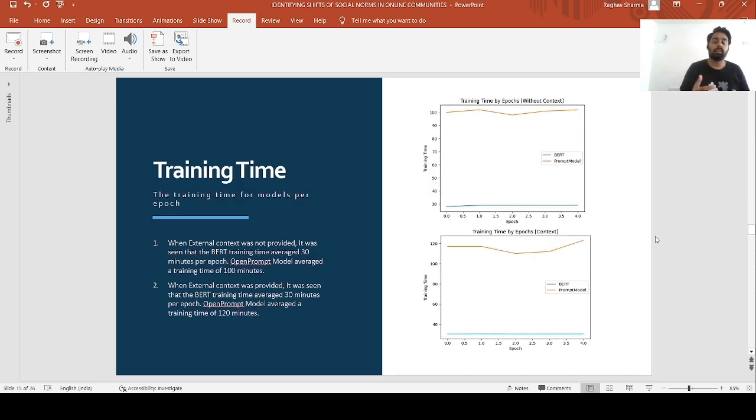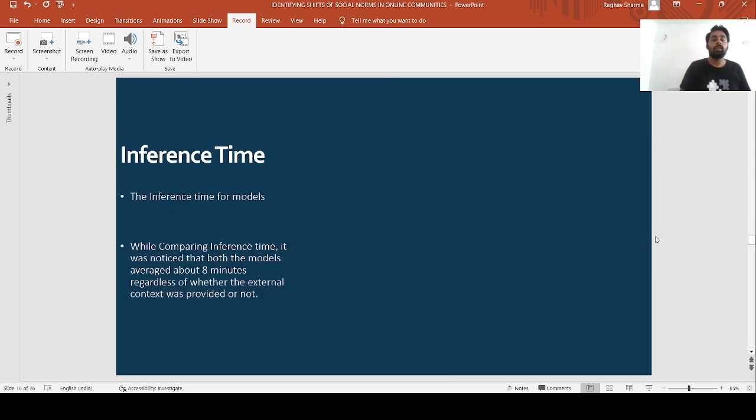When training time was compared, it was seen that BERT took around 30 minutes whether external context was provided or not, whereas OpenPrompt averaged about 100 minutes if the external context was not provided, and 120 minutes if external context was provided. For inference time, both the models performed equally irrespective of external context. They both took about 8 minutes for around 15,000 entries.